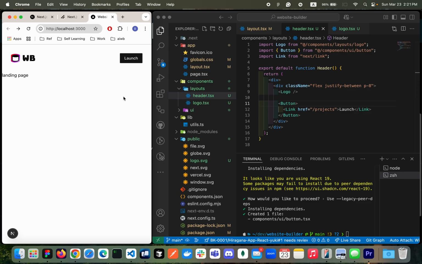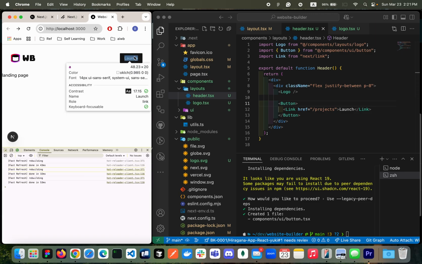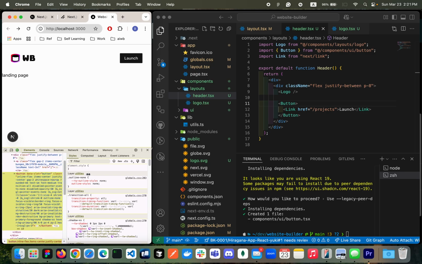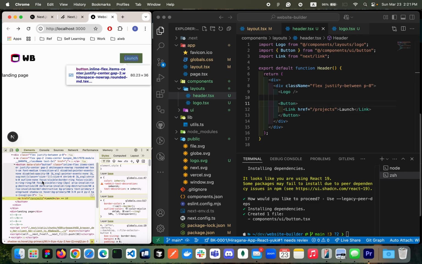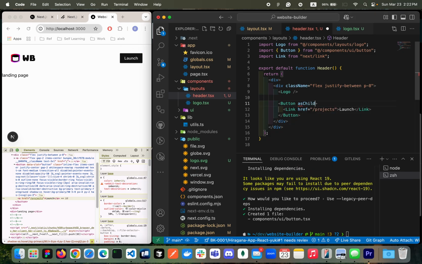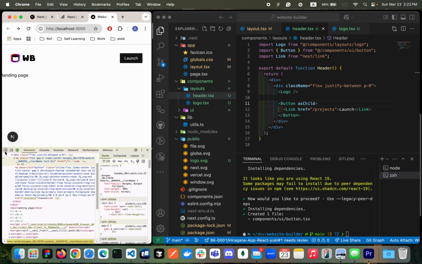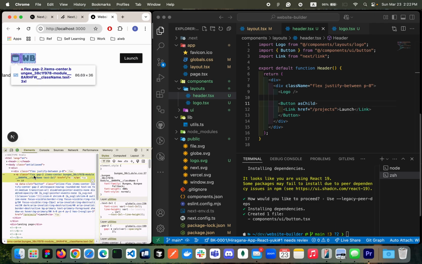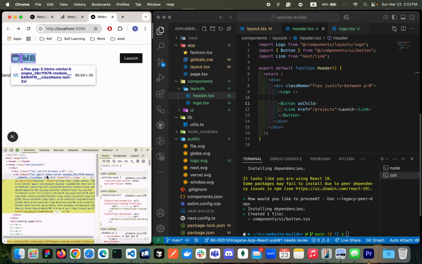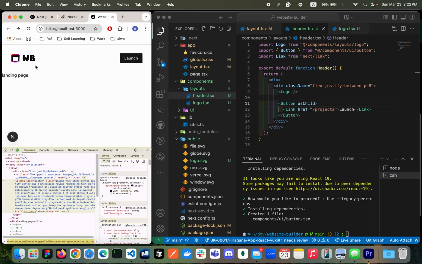But here, if you look at it carefully, one thing I have noticed is the button wraps the anchor tag, right? But you want to have an anchor tag that has a button style, but not actually a button wrapping the anchor tag, right? So then you can add asChild right here. So then now if you take a look, you will see the anchor tag only. Awesome. And then here, the same thing, you only see anchor tags, right? So which is good. Yeah, this is what I want. Great. Then you can redirect.